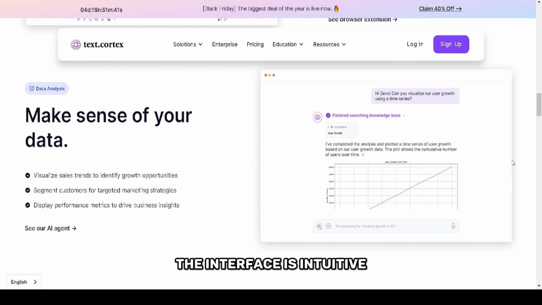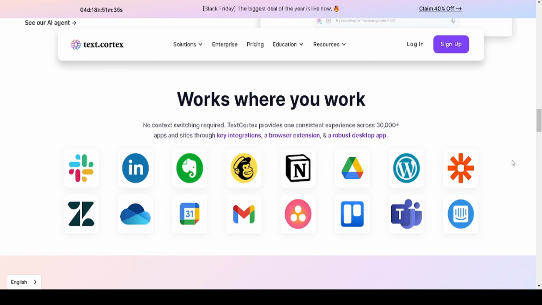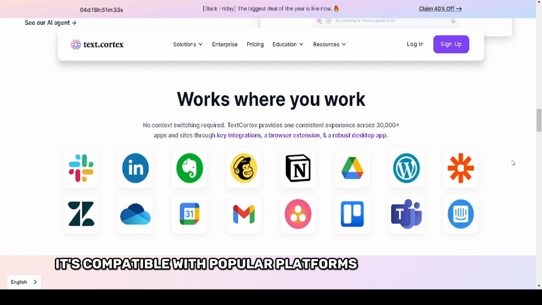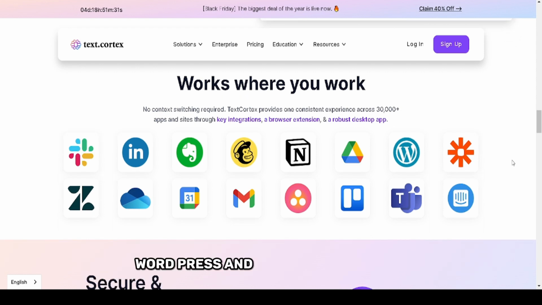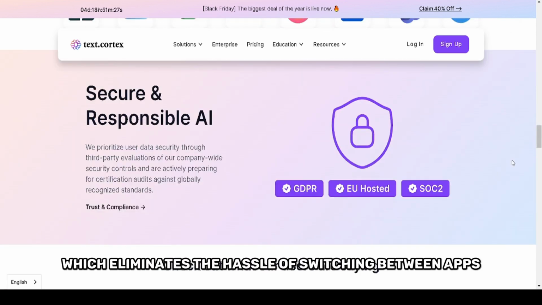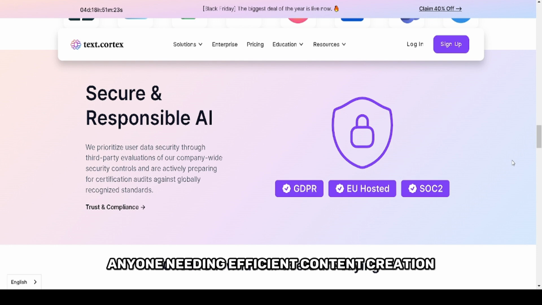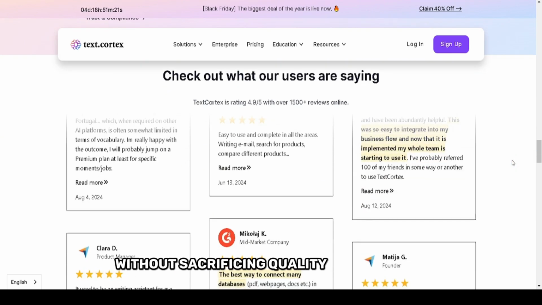The interface is intuitive with a straightforward design that ensures ease of use for both beginners and experienced writers. It's compatible with popular platforms like Google Docs, WordPress, and various email tools, which eliminates the hassle of switching between apps. This tool is built for anyone needing efficient content creation without sacrificing quality.